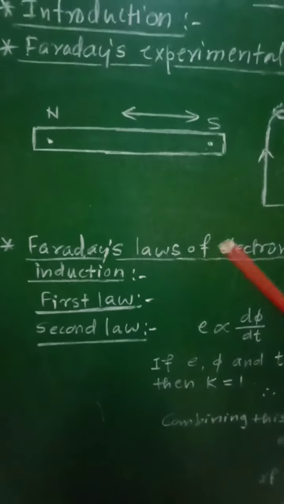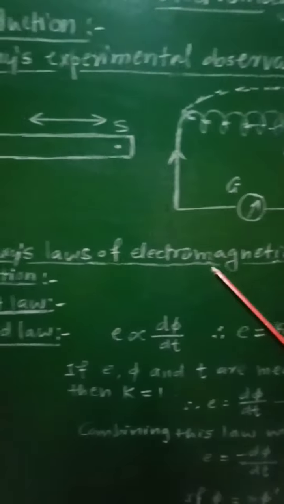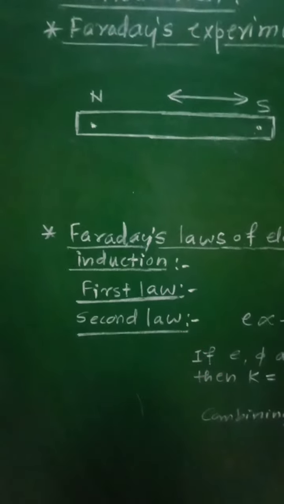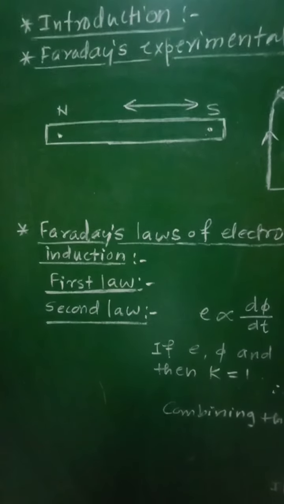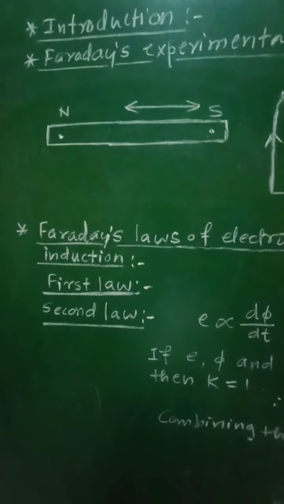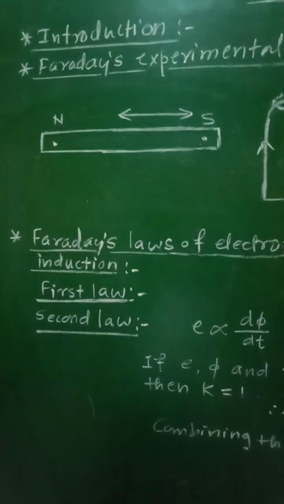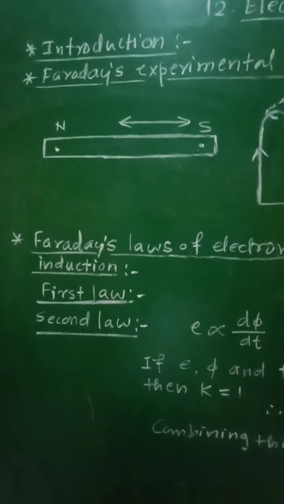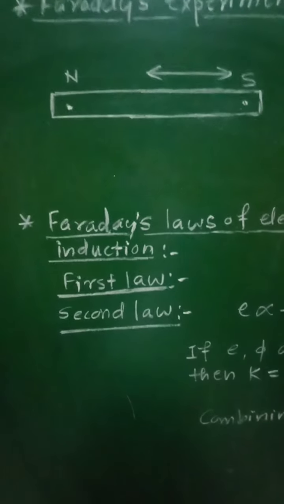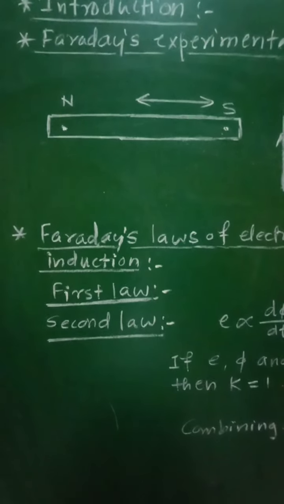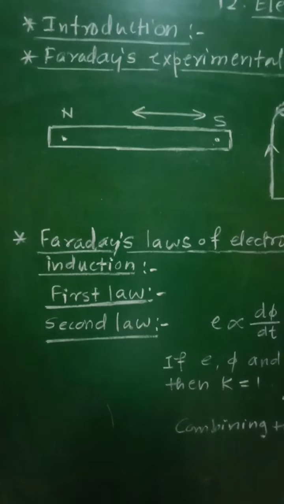And now let us see Faraday's laws of electromagnetic induction. There are two laws, the first law and the second law, related to electromagnetic induction. Faraday's first law states that whenever there is a change in magnetic flux in a closed circuit, an induced EMF is produced in the circuit. Whenever there is a change in magnetic flux in a closed circuit, an induced EMF is produced in that circuit.